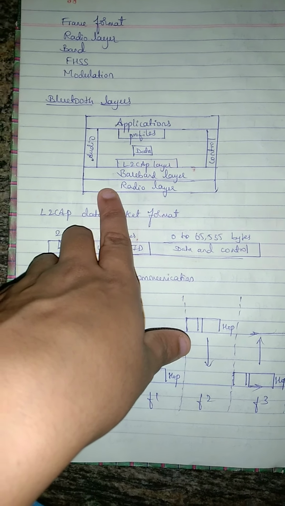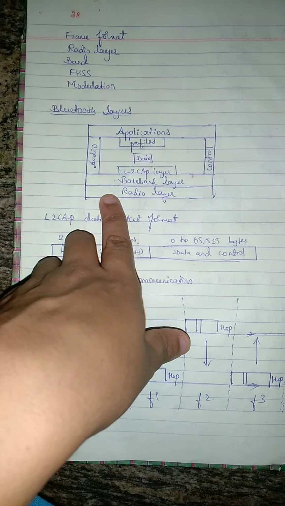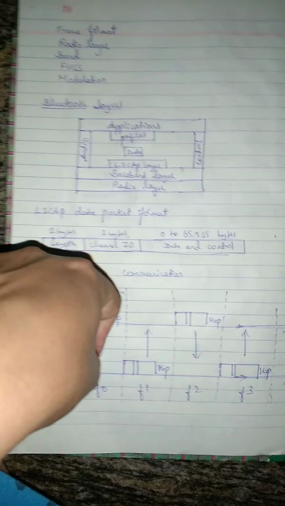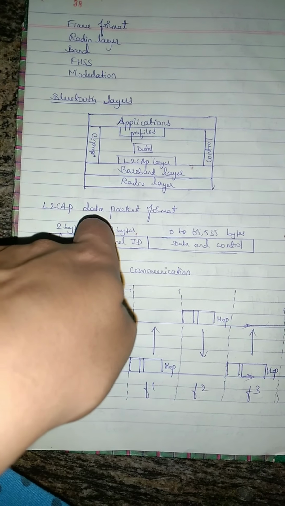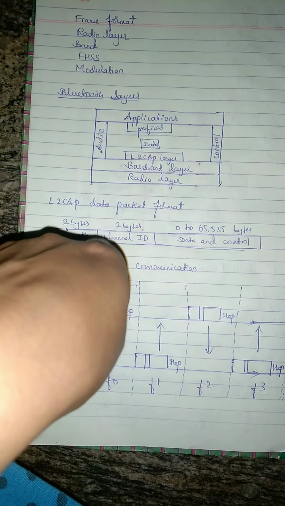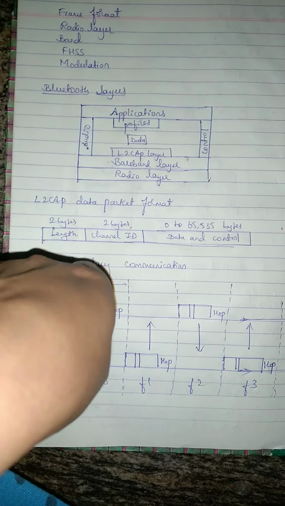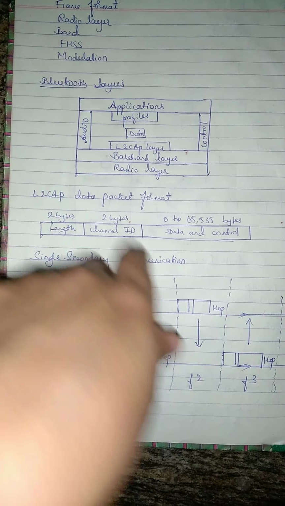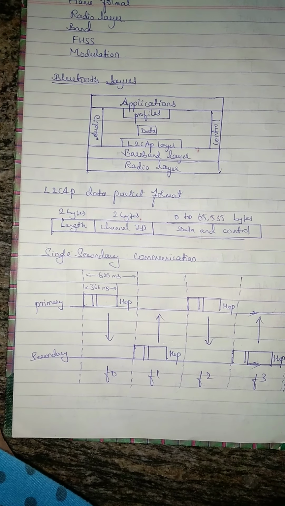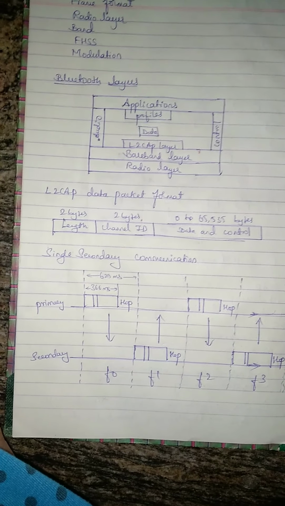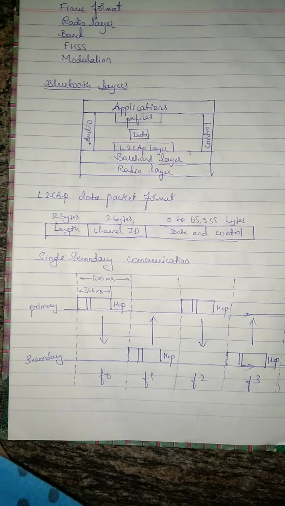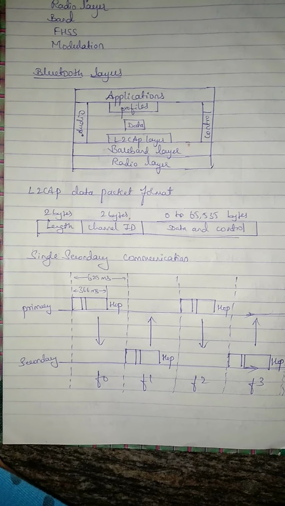First, let us see the L2CAP layer. L2CAP is the logical link control and adaptation protocol. L2 means LL, so logical link control and adaptation protocol. It is roughly equivalent to the LLC sublayer in LANs. It is used for data exchange on an ACL link and SCO channels. We will get to know ACL and SCO in the next video. But let us say it is very equivalent to the LLC sublayer. Here we have the L2CAP data packets.